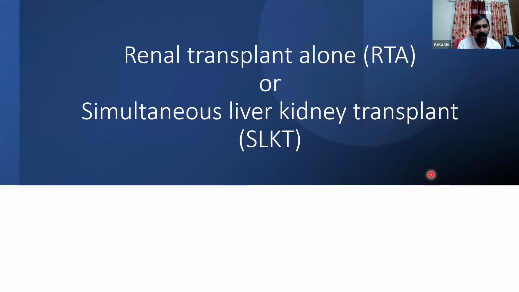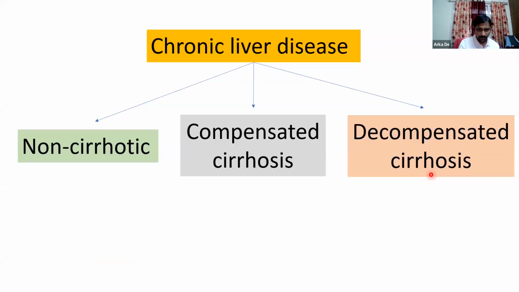The last and another vexing issue is in many of the patients who are being considered for renal transplant and who have some evidence of liver disease, we have to give them a clearance for renal transplant. And therein arises the question: should we go for renal transplant alone, or do we need to go for a simultaneous liver-kidney transplant?